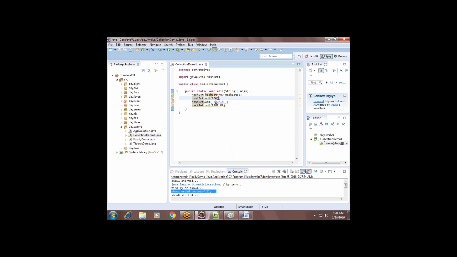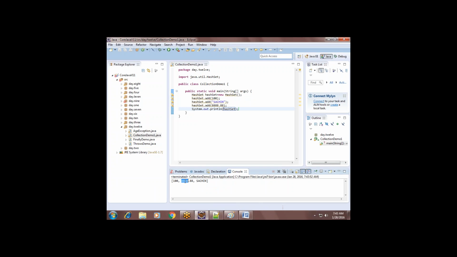Add method will keep on adding one by one value. No need to worry about it. See, you can simply print all the values. See, 100, 888, Sachin. Got it? Printed, no? Yeah. That's it.